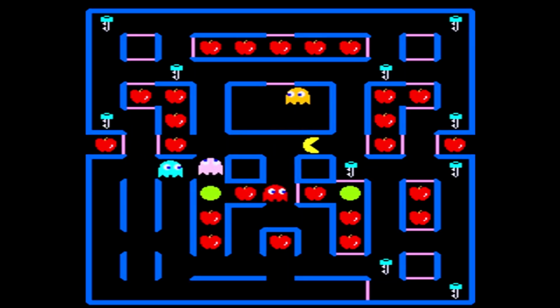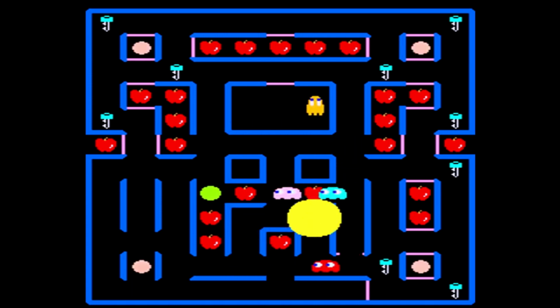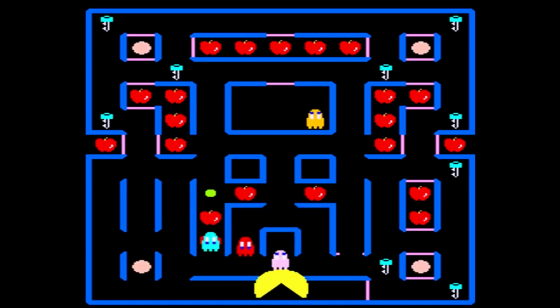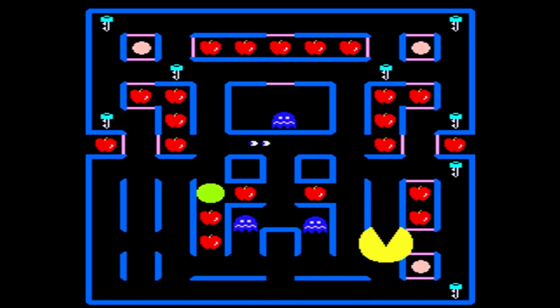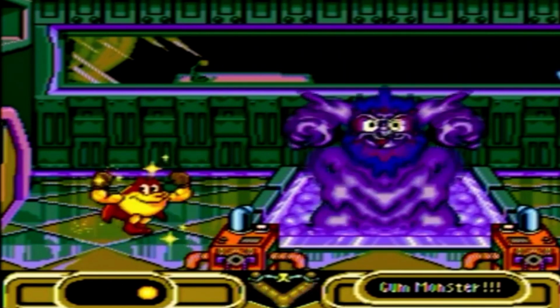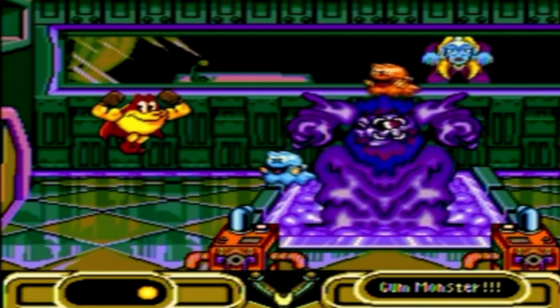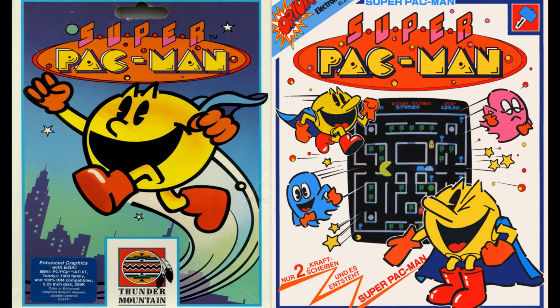Because Super Pac-Man, Chapter 15, establishes that Pac-Man can turn super, and he has a cape, and he can fly around, and he has extra powers, right? From getting a special power pellet. Since Super Pac-Man establishes that, the next chapter I want to say is Pac-Man 2: The New Adventures, because in Pac-Man 2, Pac-Man does become Super Pac-Man in the gameplay when he finds a super power pellet. So he first started doing that in the 80s, right? So that would be Super Pac-Man.